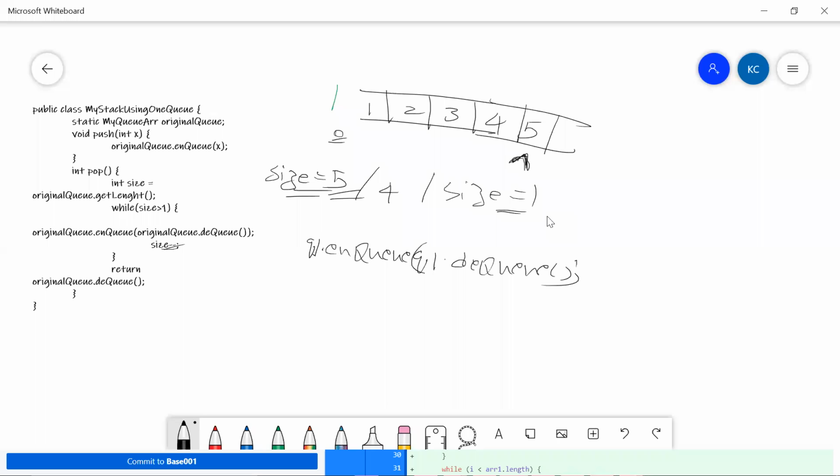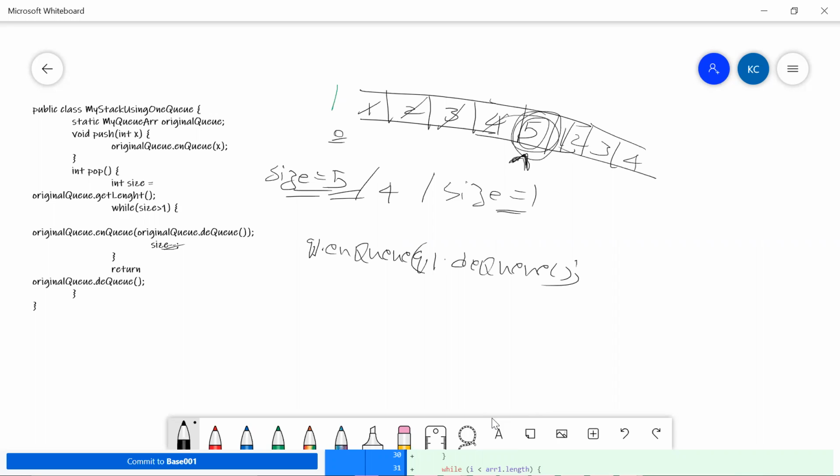So now we have hold of this particular number called 5. But by doing this, what we are trying to do as part of our first step is removing this 1 and putting it over here. We are removing this 2, putting it over here, right? We are removing this 3 and putting it over here, 4 and putting it over here. So we are doing all these things, and finally we are getting hold of this particular number called 5. This is what we have been doing, guys. So this is how our logic also works.